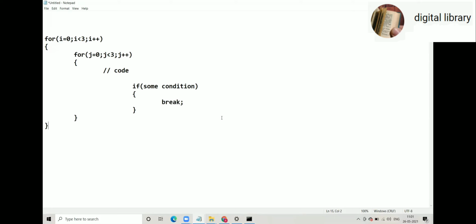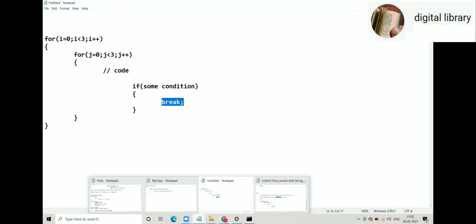Now the question arises: my condition is there in the inner for loop. So based on some condition, when I say break, I will obviously break from the inner for loop, not from the outer for loop. But what if based on that condition I would like to break from the outer for loop as well? So what can be done? In other programming languages it can be done by setting some flag and something like that. But in Java it is very simple.